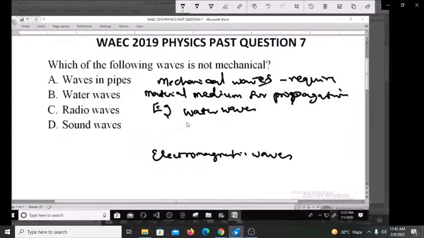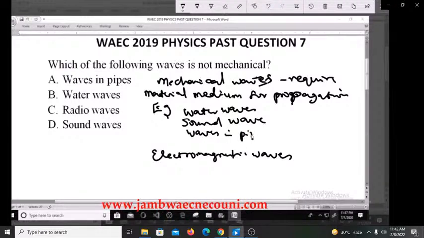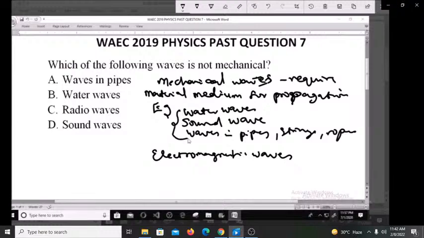You have the sound wave. It cannot travel in vacuum. Then we have waves in pipes, strings, and rope. All of them need a medium. Without that medium, like water or a surface, they cannot transmit. So all these cannot travel through vacuum. Because of that, all of them are known as mechanical waves.